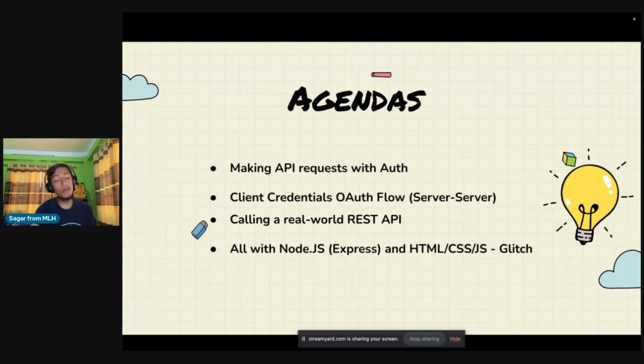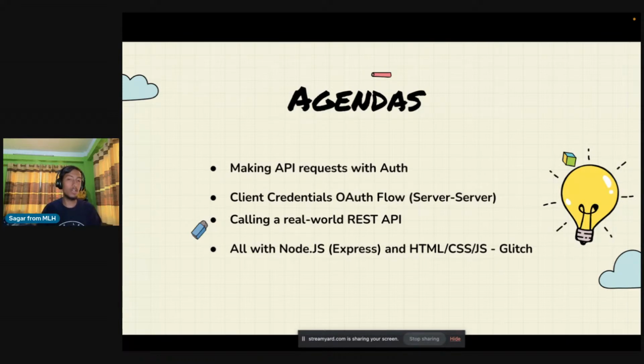We'll be using a platform called Glitch. I will be showcasing that in a moment. You might ask why? Because it provides all the environment and all the things that we need to do this demo in the browser itself. So we don't need to install Node.js on our own PC or desktop, right? So we can code right away in the browser itself, and it will host the code live. So you will even get a URL to see your application running.